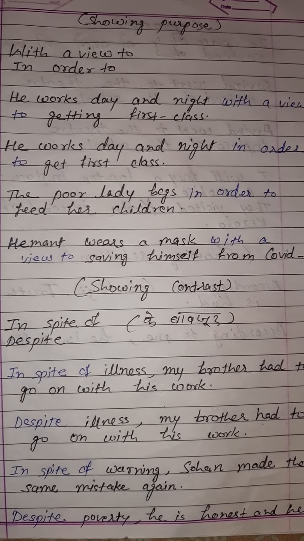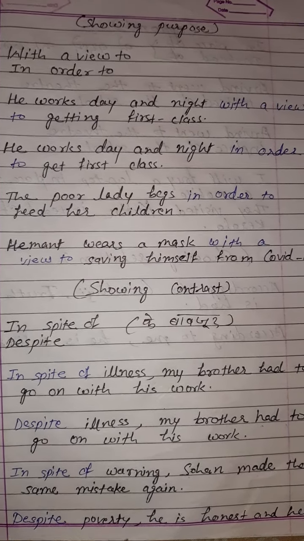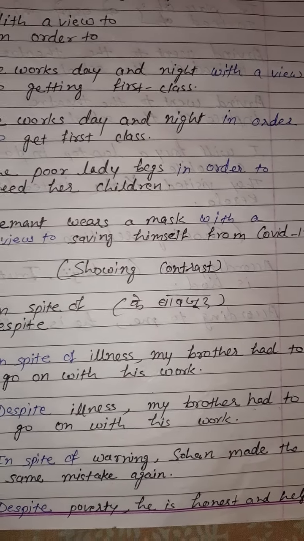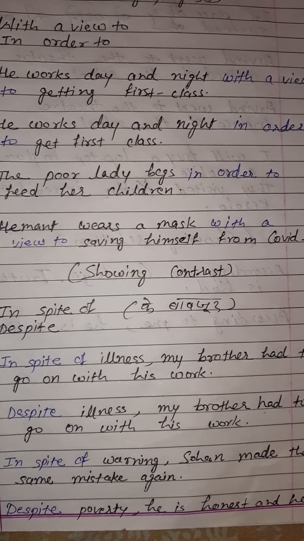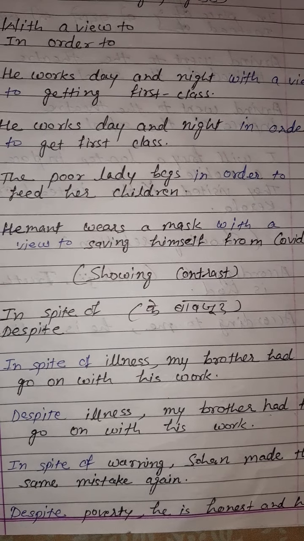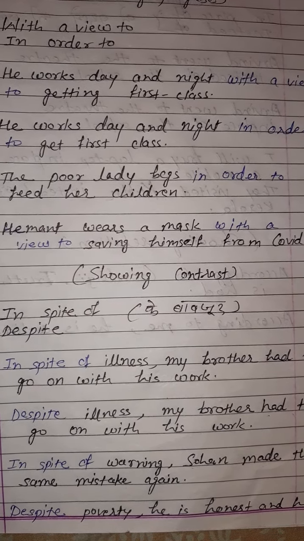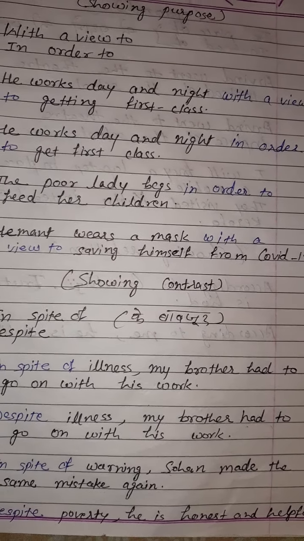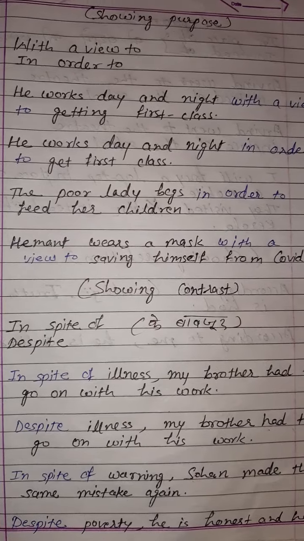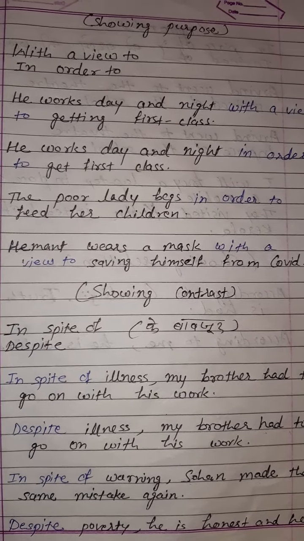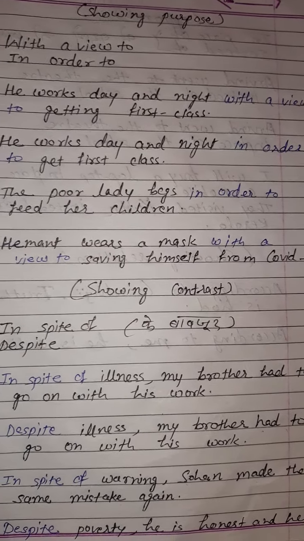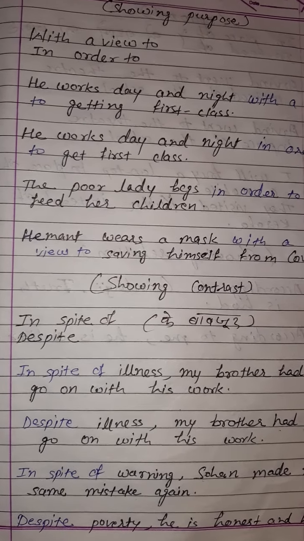In spite of warning. Now in spite of warning, that means warning के बावजूद भी, Sohan made same mistake. सोहन ने same mistake की. Despite poverty, he is honest and helpful. Okay, so it is what it is. It shows the contrast with in spite of and despite. This is called phrase preposition which shows the contrast. Now next,